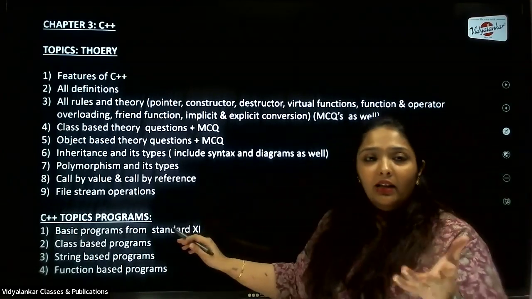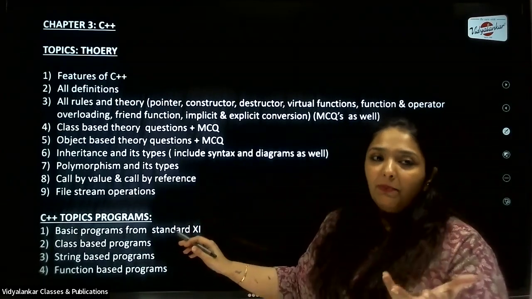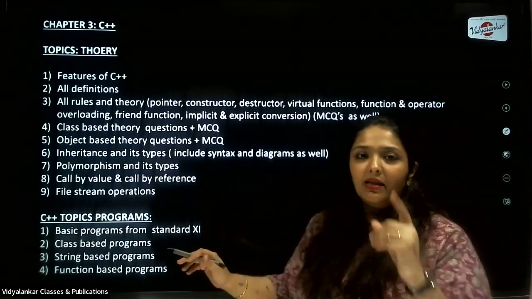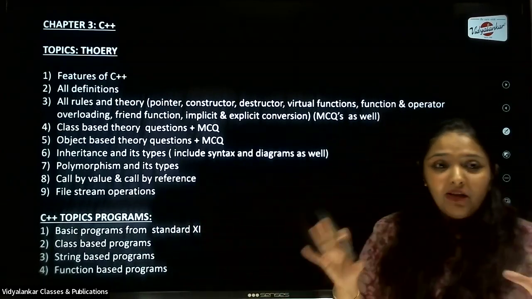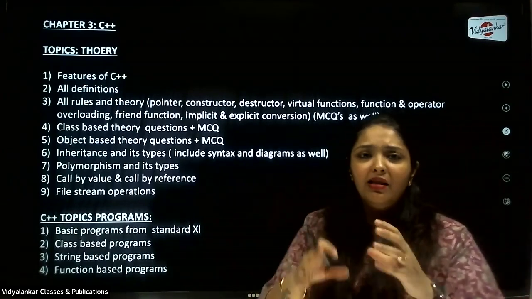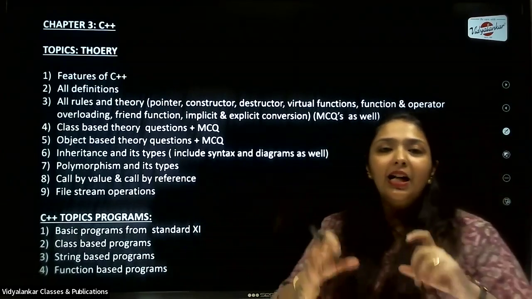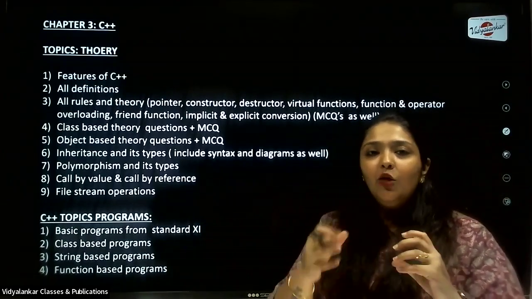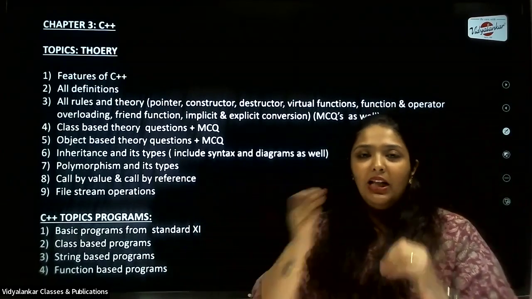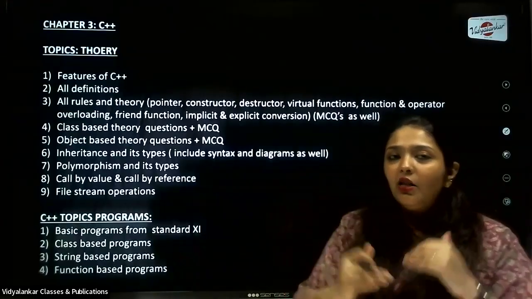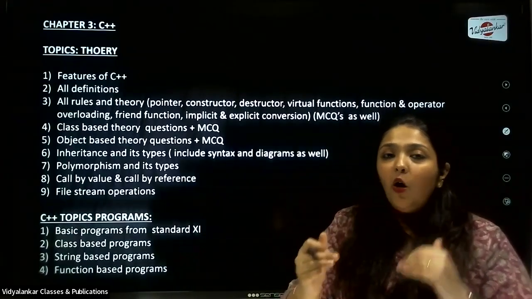Again, programs on C++. What kind of programs can be asked? Standard 11th, all that you have done in standard 11, creating patterns, finding GCD, even odd. But now the twist comes: they will ask you to create functions, they will ask you to create classes, and they will ask you to define them using objects.